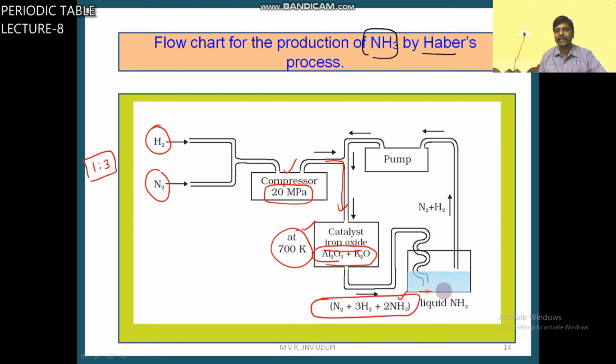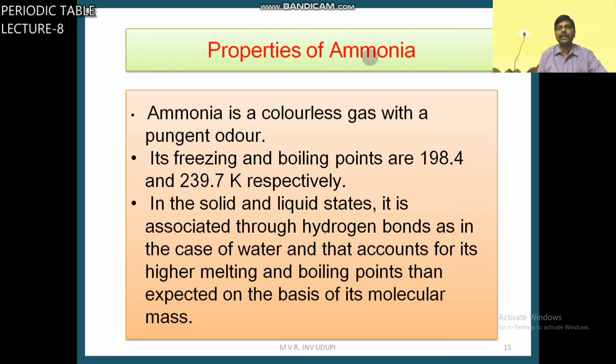That ammonia is liquefied, liquid ammonia. The unreacted gases are recycled through the recycling pump, and then allowed again into the catalytic chamber. It is Haber's process. Next, properties of ammonia.